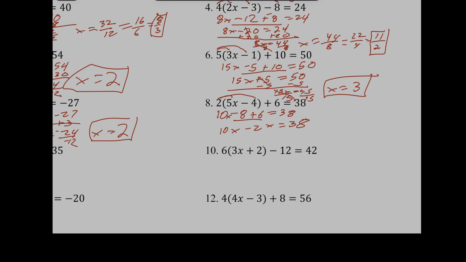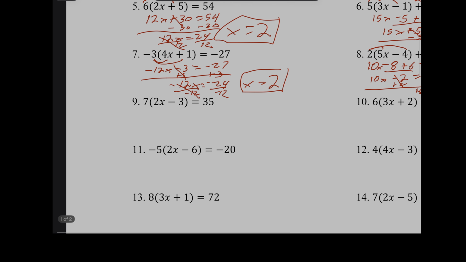Okay? So now on this one, I am just all over the place. Okay, I'm just going to erase this whole thing and do that whole step over again. 10x, negative 8 plus 6 is a negative 2, equals 38. Now I am going to add 2 to both sides, and I get 10x equals 40. And once I divide each side by 10, I'm going to get x equals 4. Sometimes I talk so much that I confuse myself.